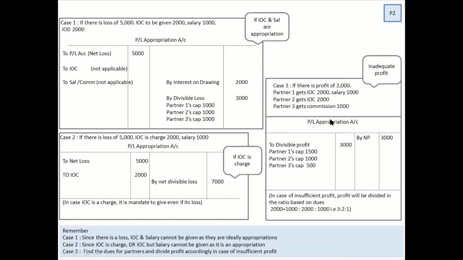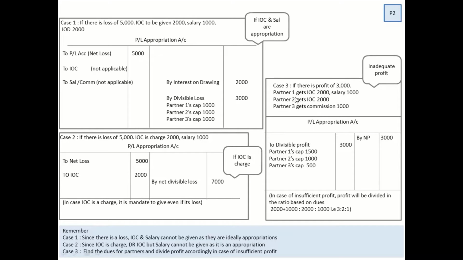This is another interesting part, that is case number 3, which comes in pre-board or board exam. And most of the students make mistakes over here. The profit is 3,000. So you're going to record it on the right hand side as net profit 3,000. Now what happens after that?